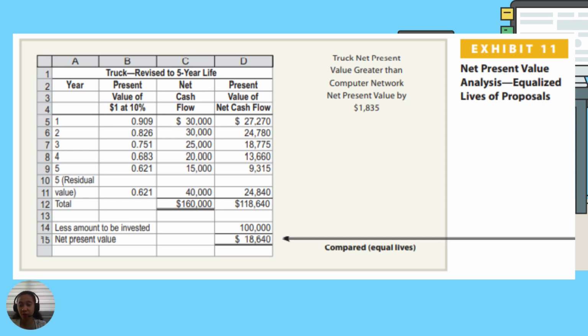And here it is also computed; it is included in the cash inflow. So now we get $18,640 net present value for the truck, given that we used a 5-year life for the truck proposal. So both proposals will then cover 5 years. Thus, the net present value analysis will be comparable.